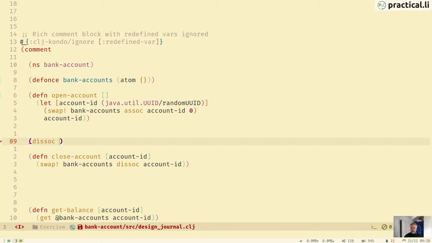When we've got a normal hash map, which way around does this go? Oh yes, it goes map and key. So if we dissoc the name key, then we get an empty hash map because there are no more keys left in there. We've removed the key, and because we're removing the key, we're removing the value associated with the key as well, because they're very much a key-value pair inside the hash map.